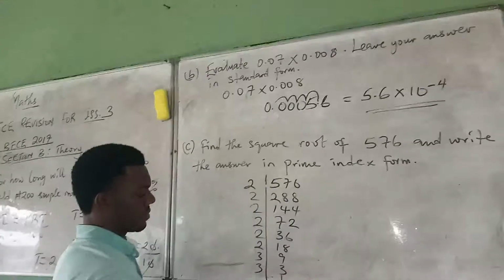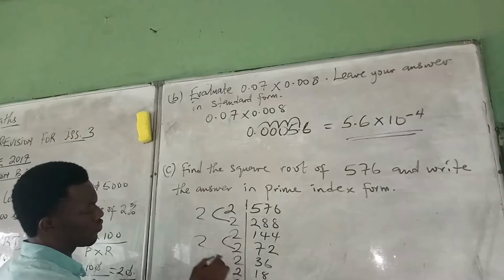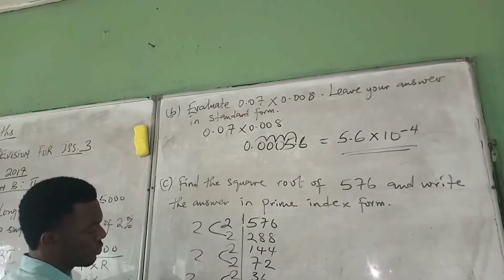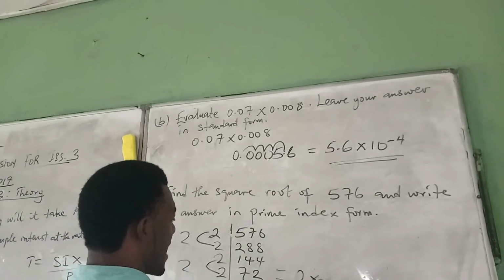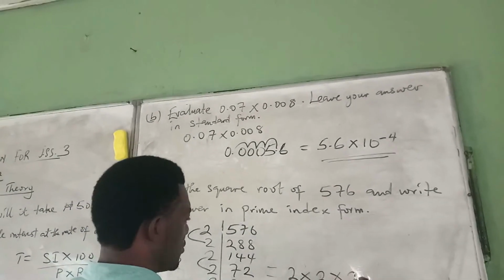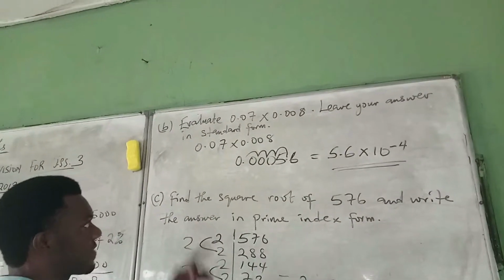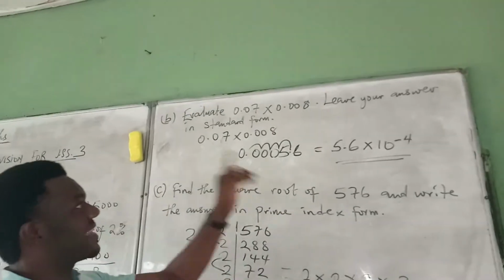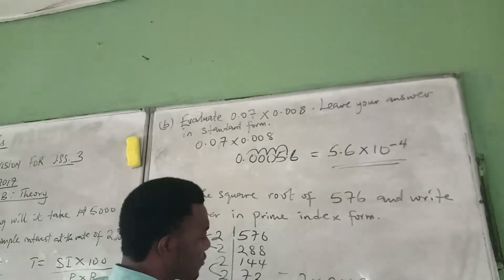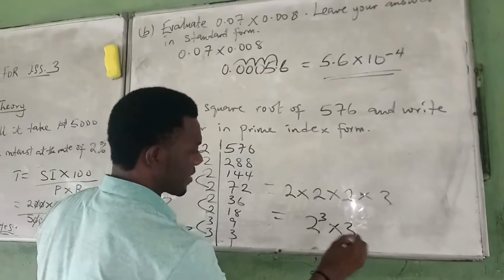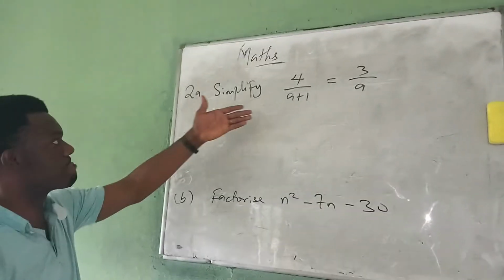We have 1. So remember, we have 2 and 3. So in prime form, this is equal to 2 times 2 times 2 times 3. This is the prime form. But in index form, they say this is the answer. So we will give it 2 times 2 times 2 is 2 raised to the power 3 times 3. That's the answer.